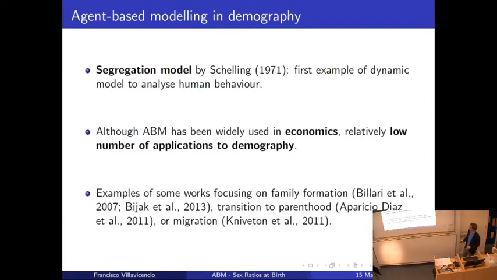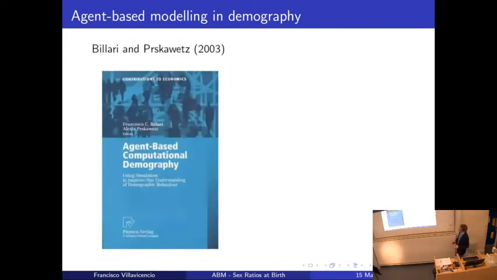However, there are some prominent works that apply it to family formation, transition into parenthood, or migration. If we want a starting point for when agent-based modeling was introduced into demography, it would probably be the book edited by Francisco Villavicencio and Alexia Priskavec, Agent-Based Computational Demography.